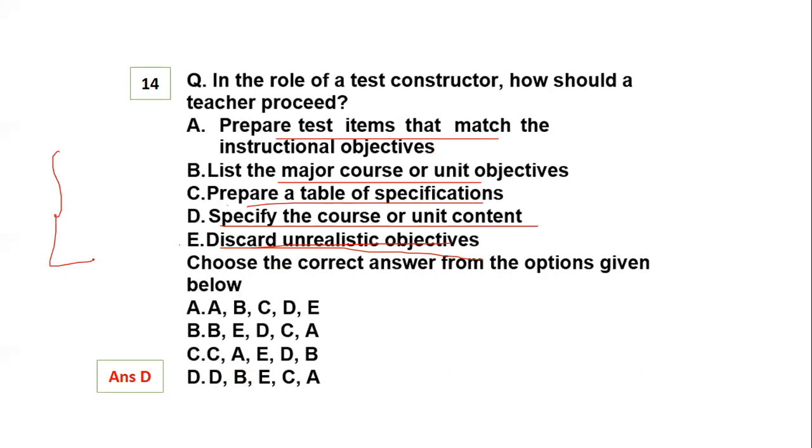Here, if the question does not mention the sequence, it becomes trouble for you students. But now it is talking about sequence, where you first specify the course, then you come up with a list of course objectives, then you discard the unrealistic objectives, and then you prepare the items. So this is the sequence which a teacher has to follow as a test constructor.